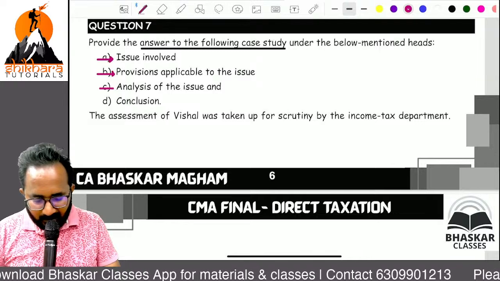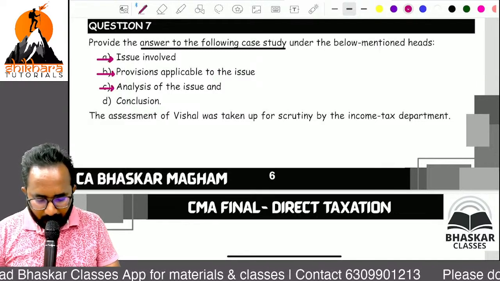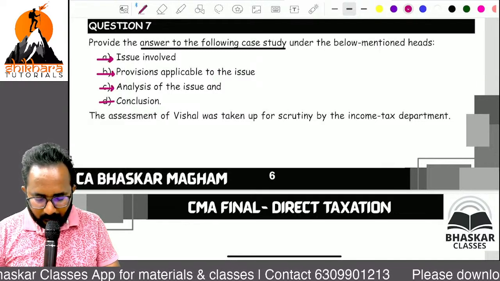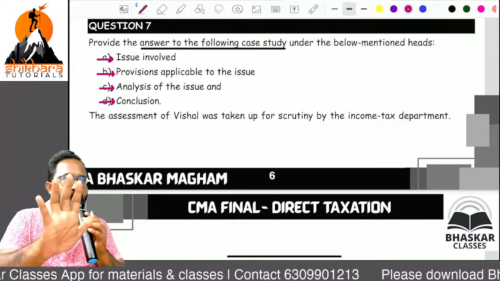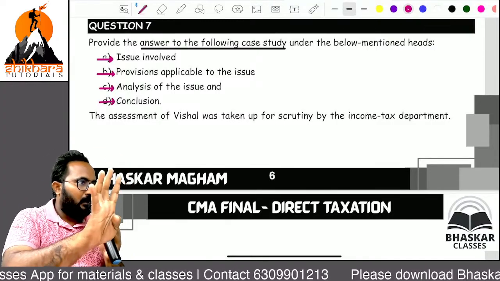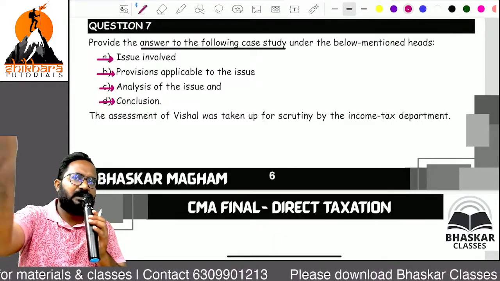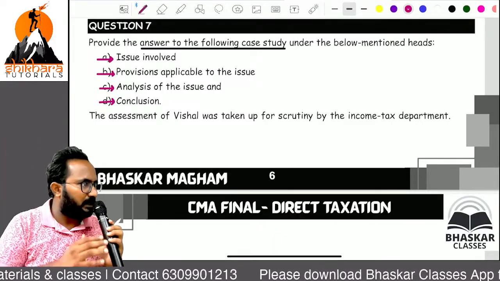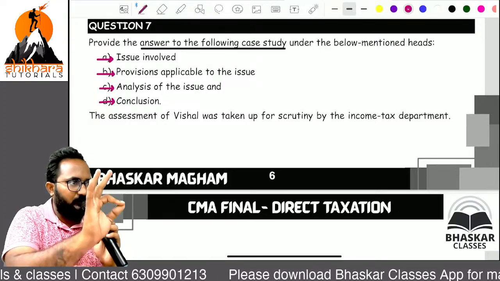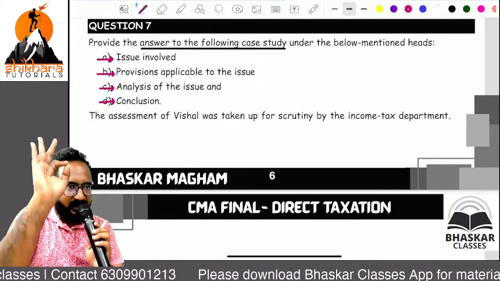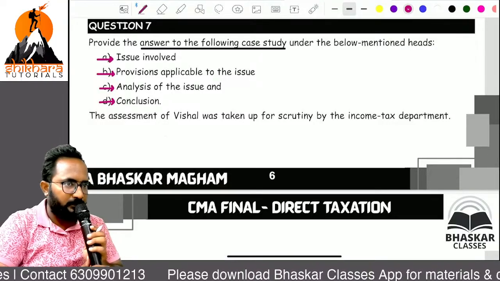Next: Analysis of the issue. Next: Conclusion. They are asking these 4 side headings. In another exam they may give different side headings, don't worry. Definitely they will mention the headings in your question paper.